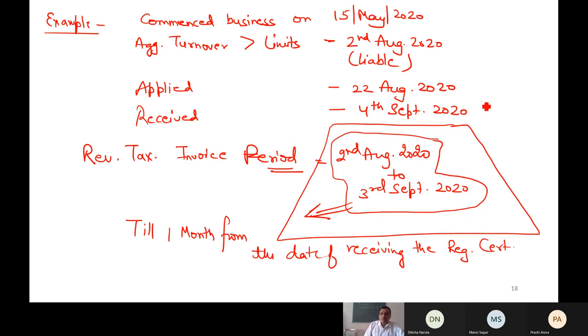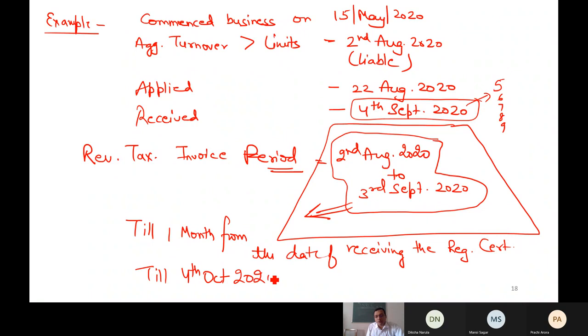That means starting from fourth, I will start counting from 5, 6, 7, 8, 9, 10, and so on. Till 4th October. I can do so maximum till 4th October. If I don't issue the revised tax invoices till 4th October 20, then I cannot exercise this option. It will lapse by default.